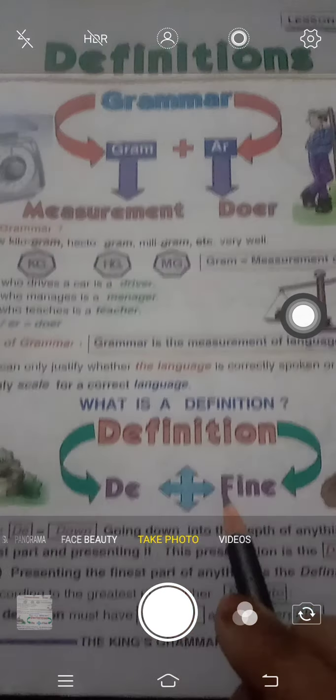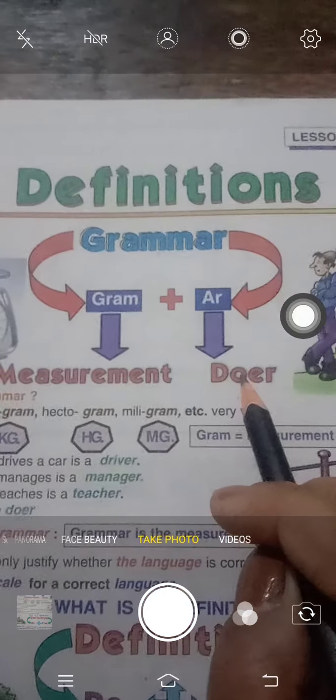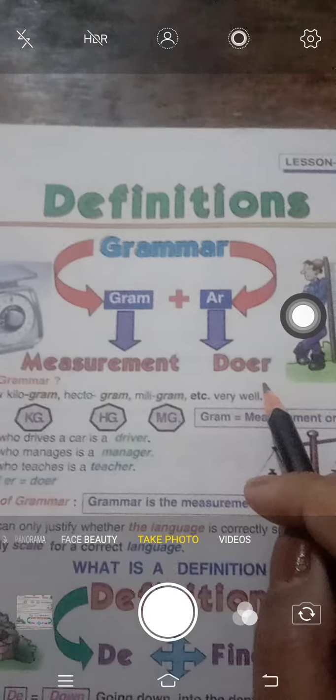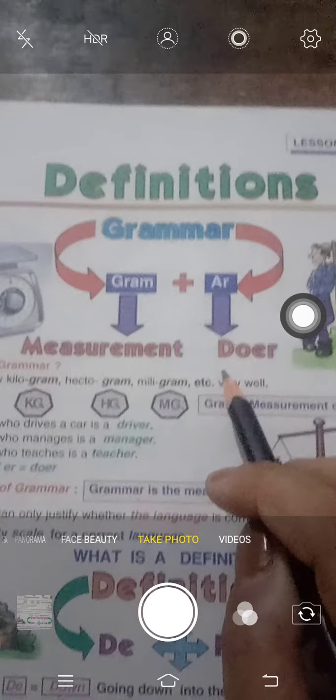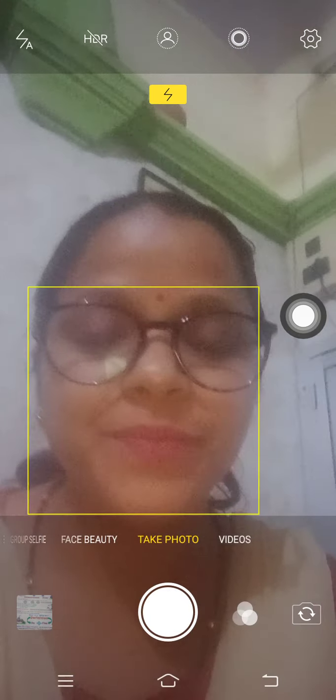Definition means define, grammar means measurement of language. Okay, so I hope you all have understood.